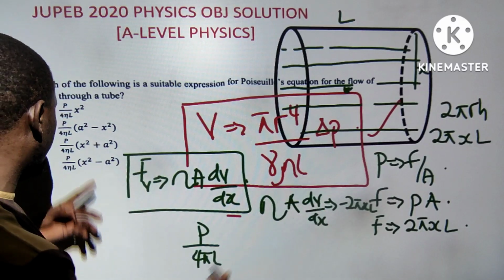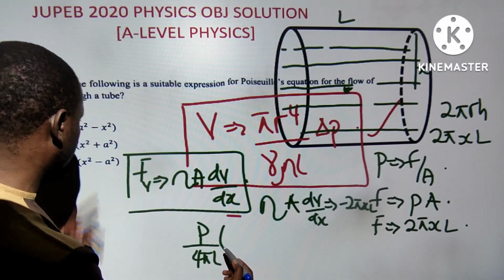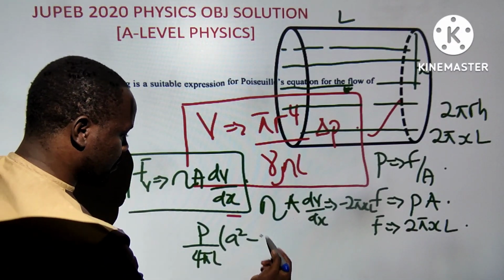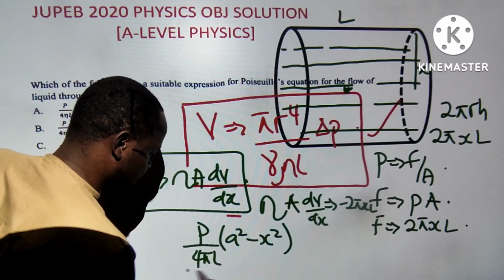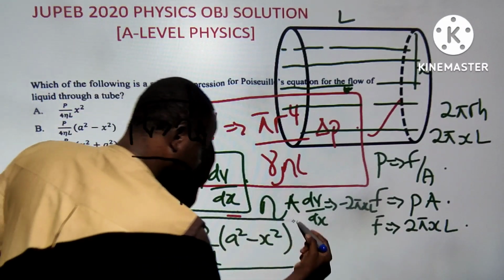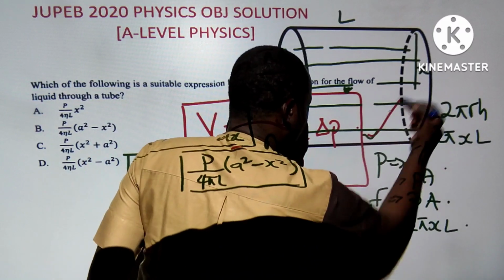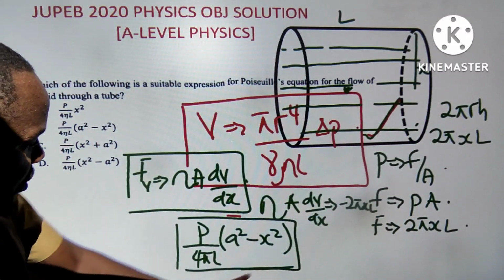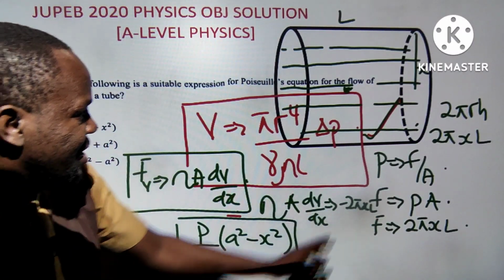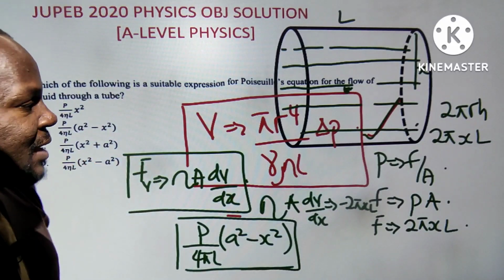I'm trying to finish that into bracket because I'm taking the limit of integration, from a squared minus x squared. So this is the expression before we put the limit. This is the final expression when we put the limit. So the Poiseuille equation before limit, this is the expression. After limit, that is the expression.